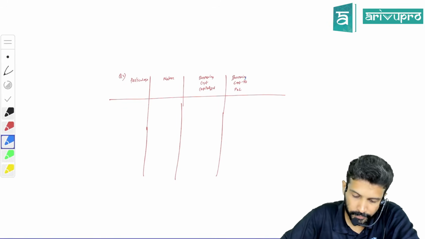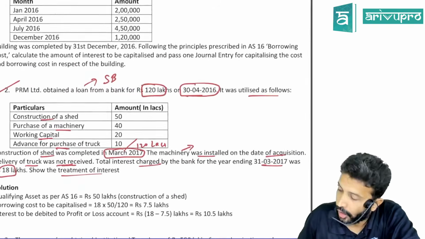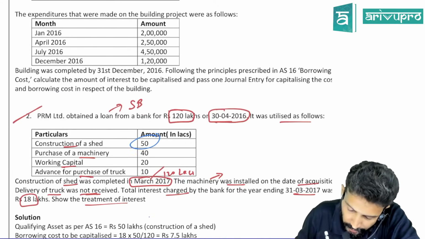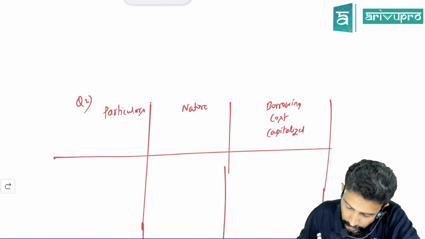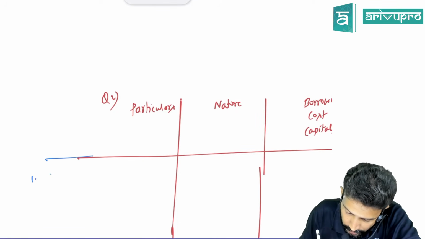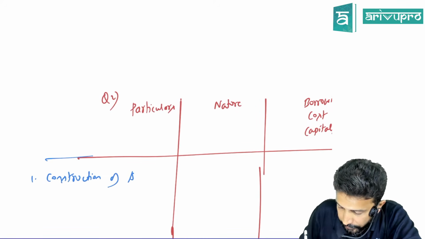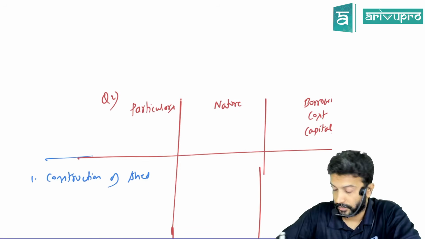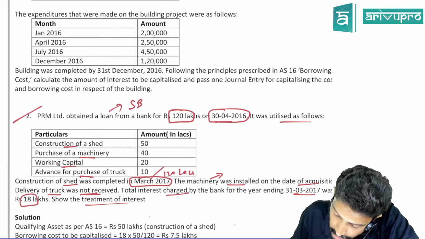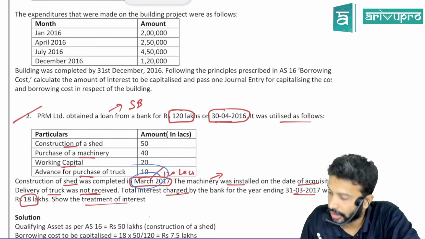Finished now? Okay, the first component, sir. For what purpose was the first loan utilized for? Construction of a shed. Okay, I'll call that out here in the particulars column. Construction of shed. Okay, check here. Construction started on 30th April and it is getting over in March 2017.